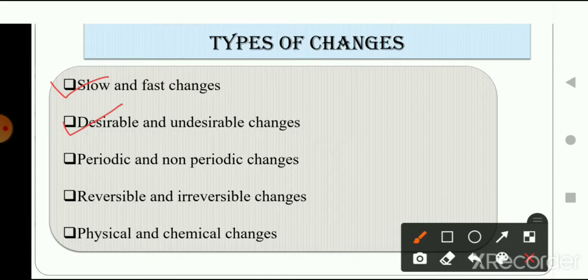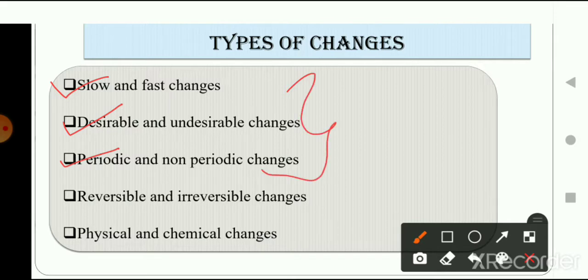Then we also talked about periodic and non-periodic changes. Periodic changes are those changes which occur after a particular period of time, or a change that repeats itself within a particular time. For example, day and night is a type of periodic change. And non-periodic changes are those changes which do not have any particular form of time. They can occur in any period of time. So these were the types of changes that we have discussed.